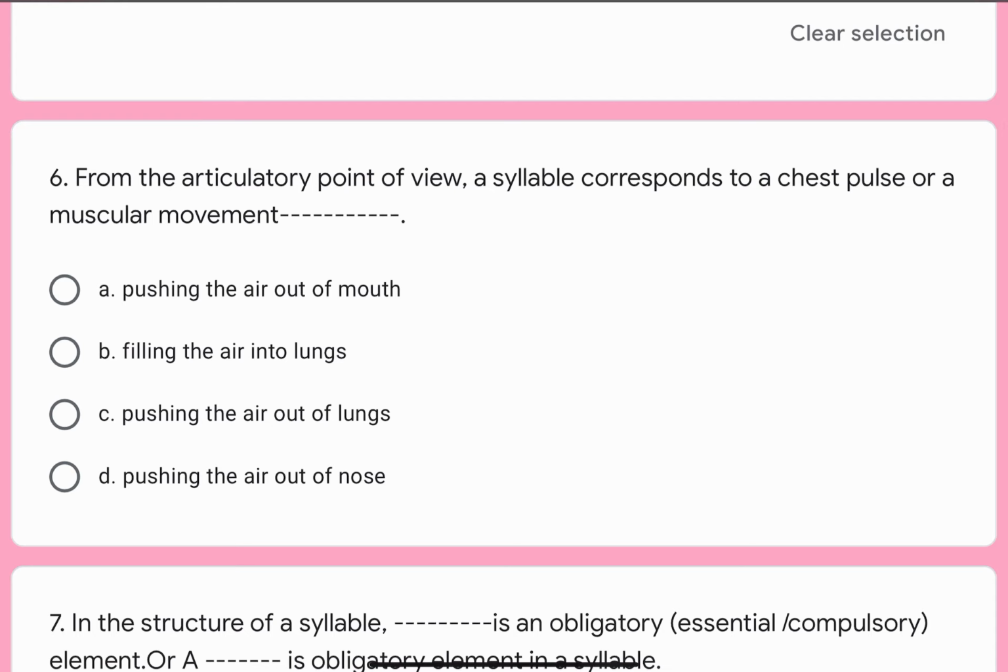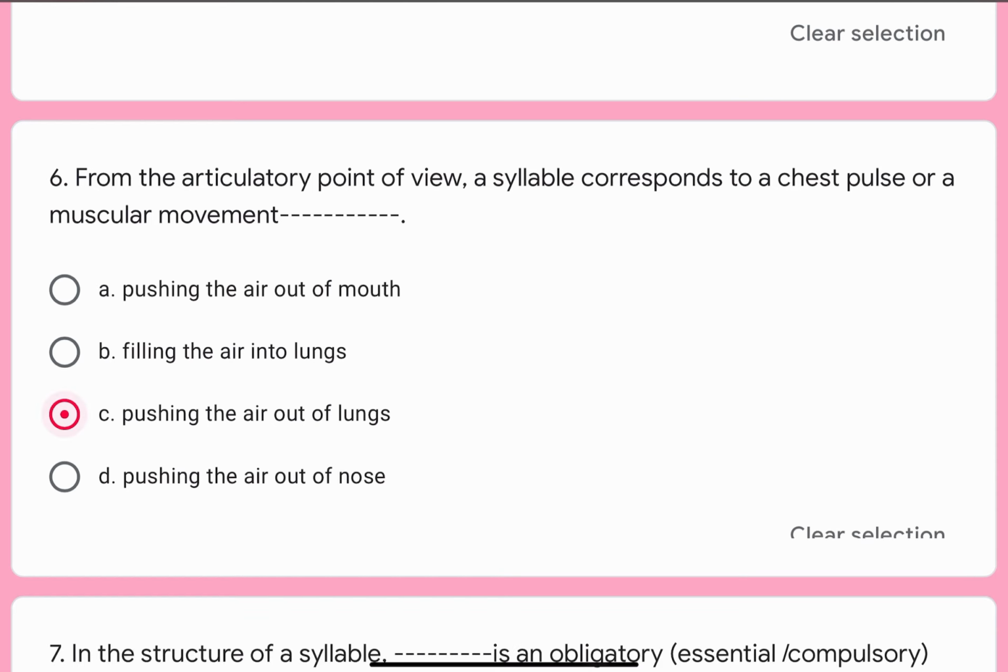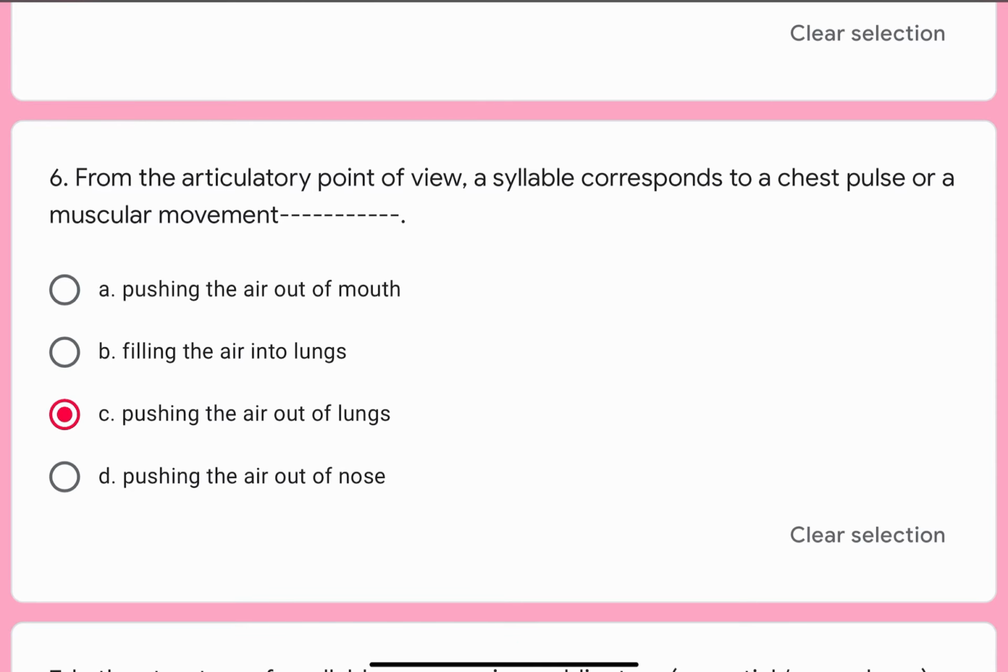Question number 6. From the articulatory point of view, a syllable corresponds to a chest pulse or a muscular movement dash dash. Options are A. Pushing the air out of mouth, B. Filling the air into lungs, C. Pushing the air out of lungs, or D. Pushing the air out of nose. Correct option is C. Pushing the air out of lungs.